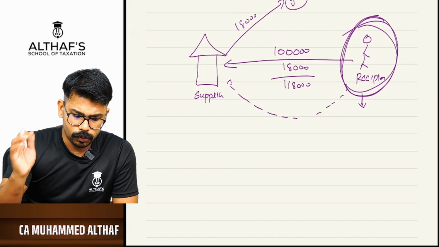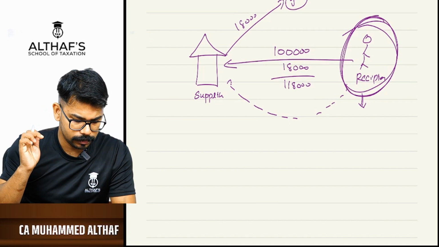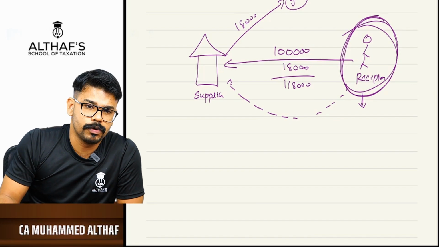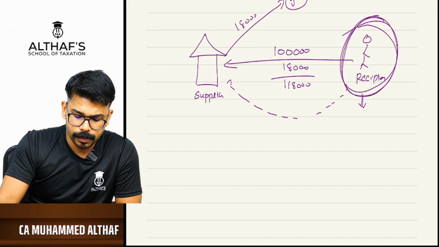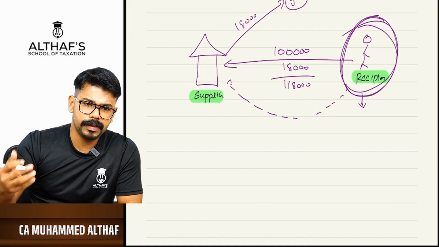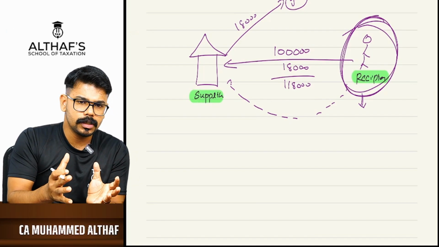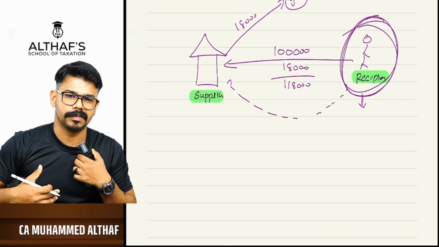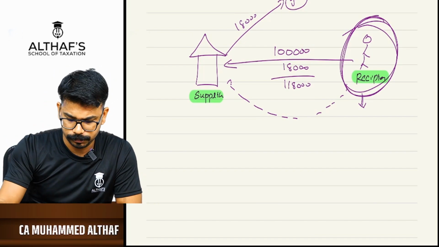So another thing I just want to tell you. This is where most of the students get confused and normally make mistakes. Who is the supplier? Who is the recipient? We will think in this way: the person giving the goods is a supplier, the person receiving the goods is a recipient. That is a blunder. You should not do that.